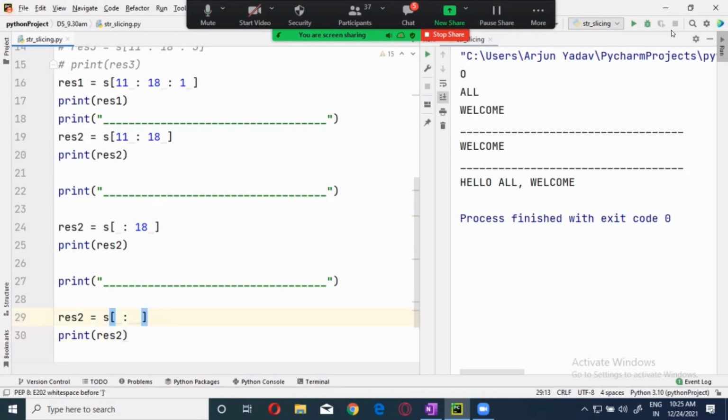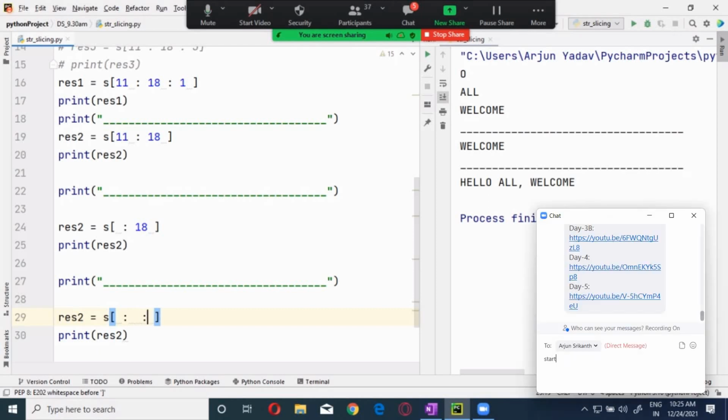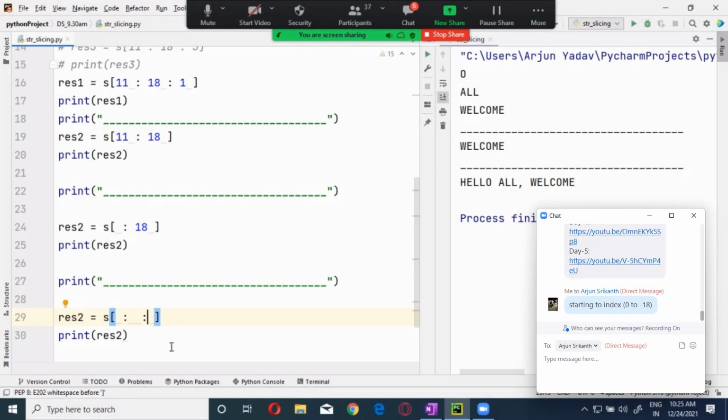Now, if I'm not giving it over here, let me give it 2 colons. Now you have the 3 parts, right? Which one will you start with? Always start from the step. Step is very important. Step is not given. What will be the step? Positive 1.